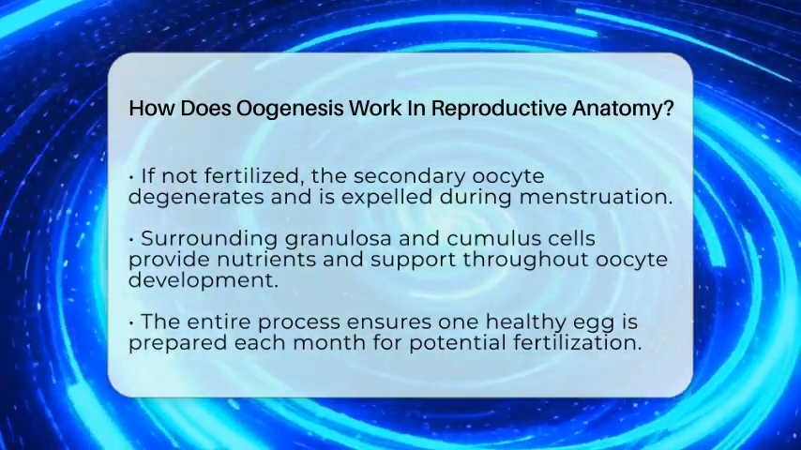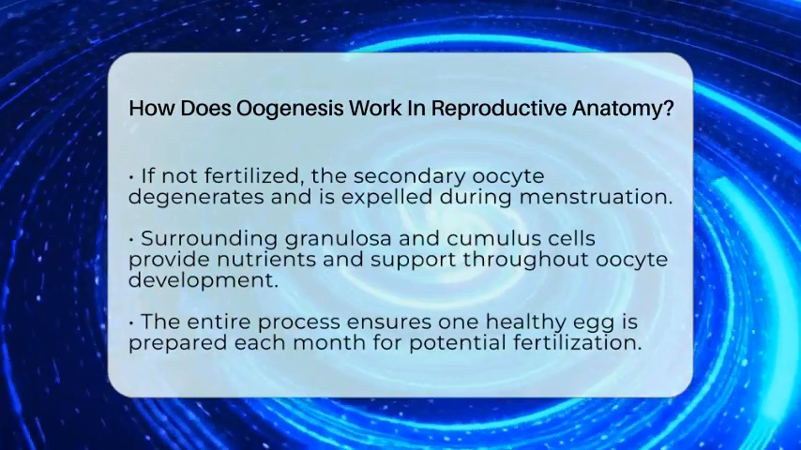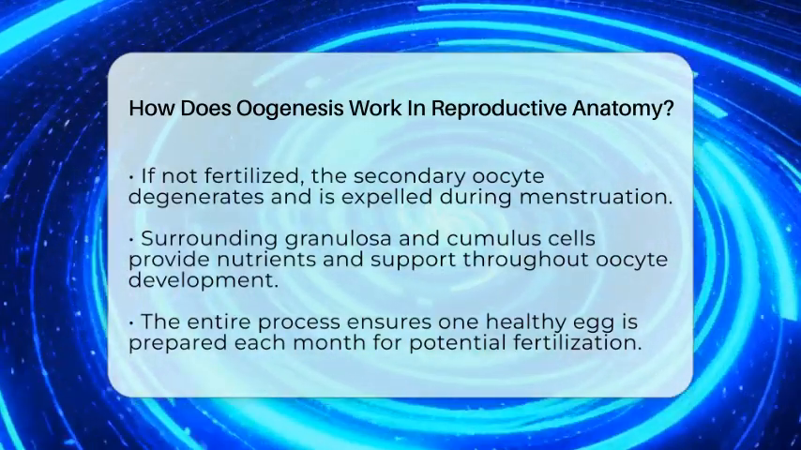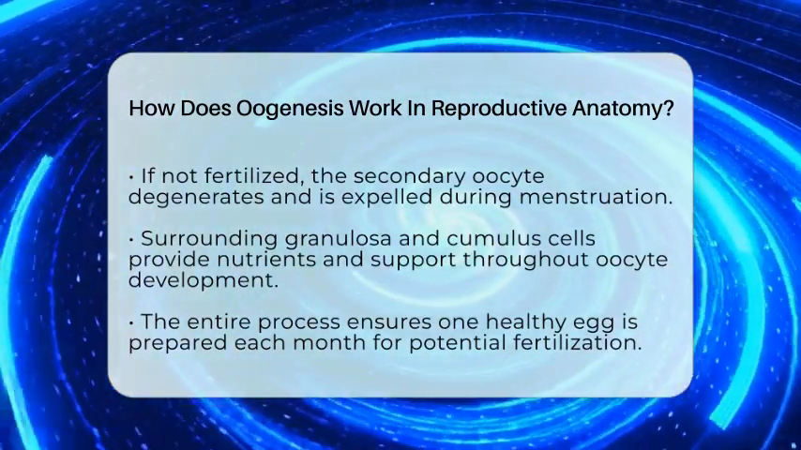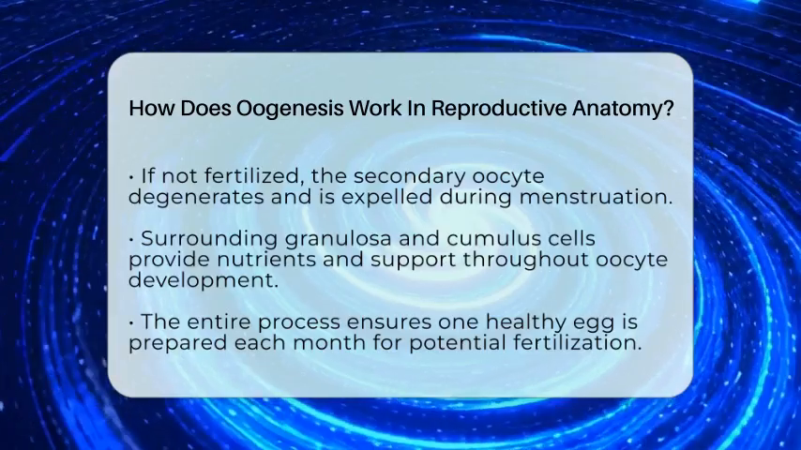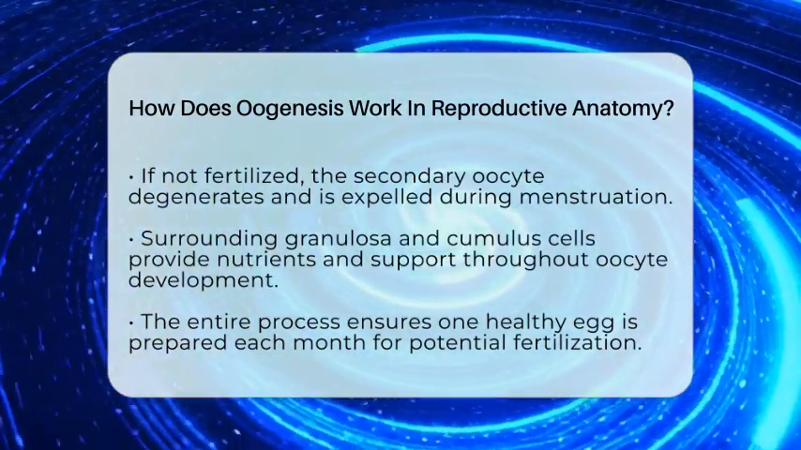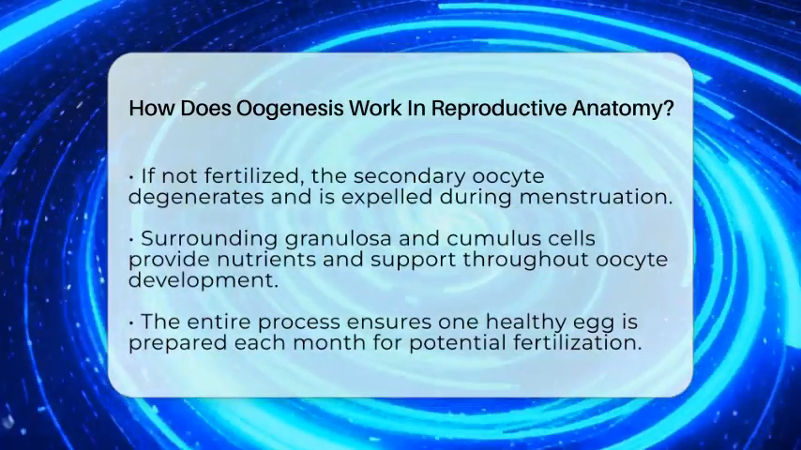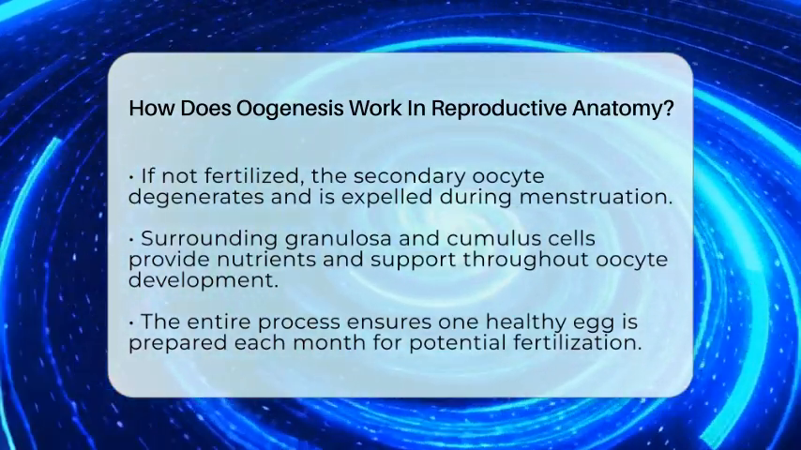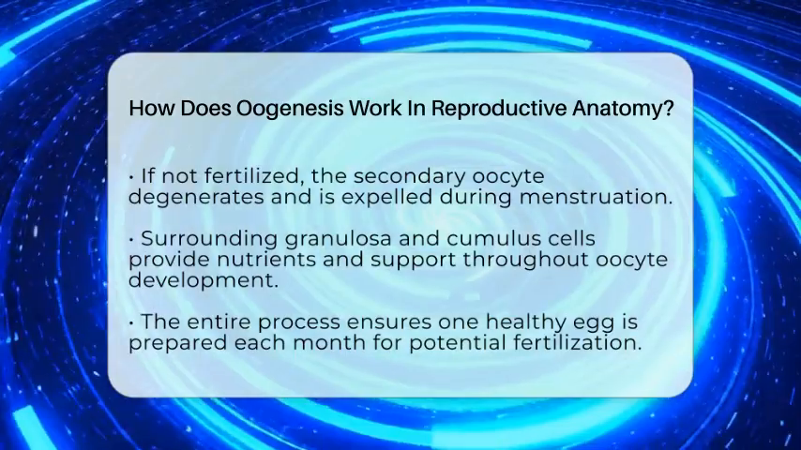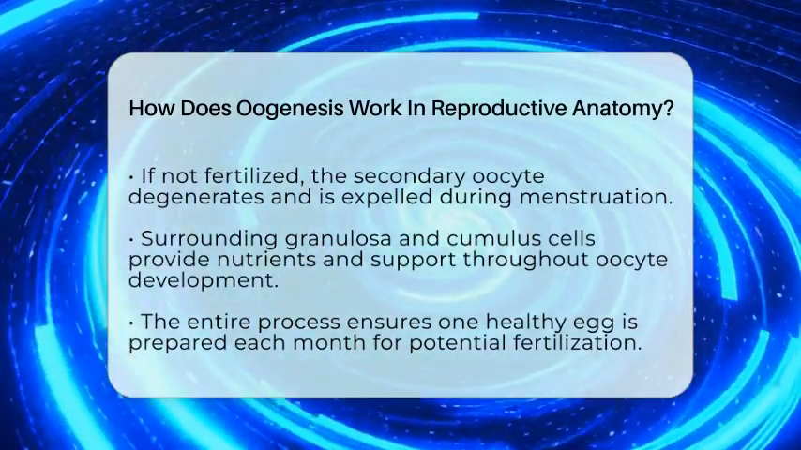In short, oogenesis is a carefully timed process that produces one mature egg from each primary oocyte. It involves early cell division, arrest phases, follicular development, and hormonal control. This process keeps the cycle of life moving forward by creating the female gamete ready for fertilization and embryonic development.